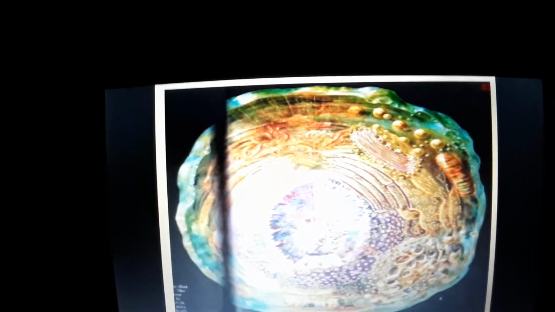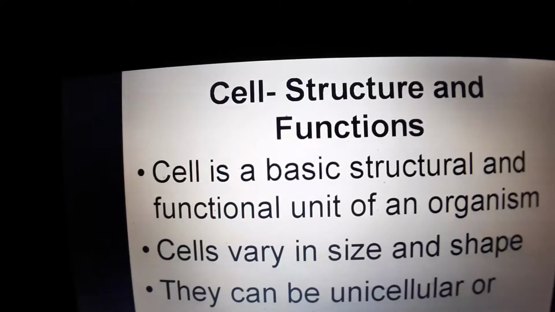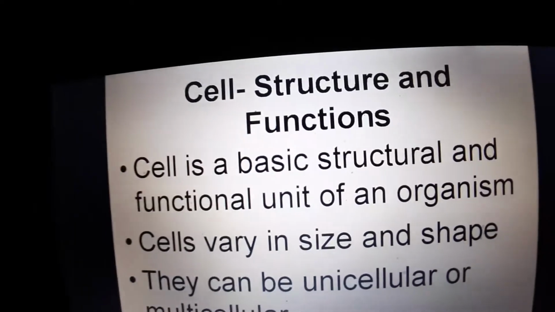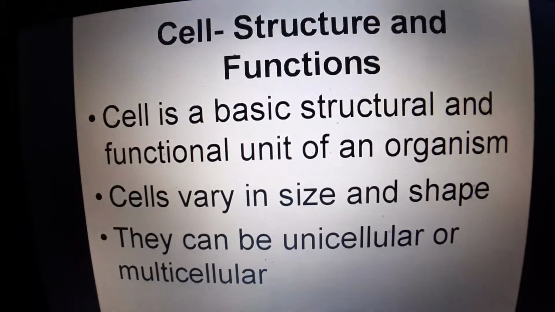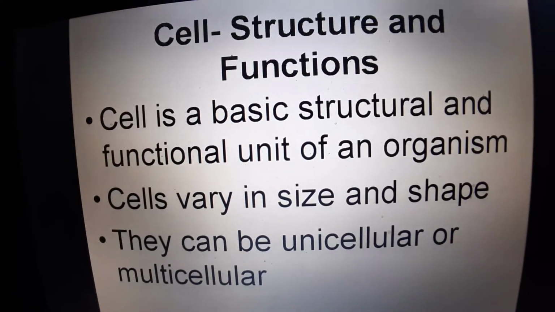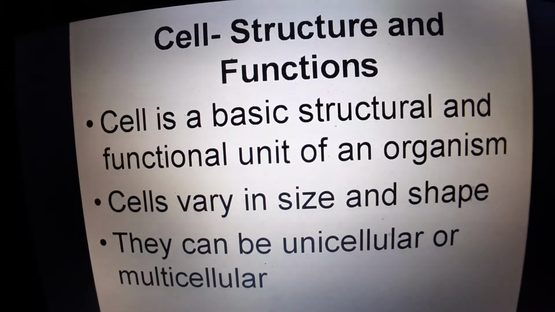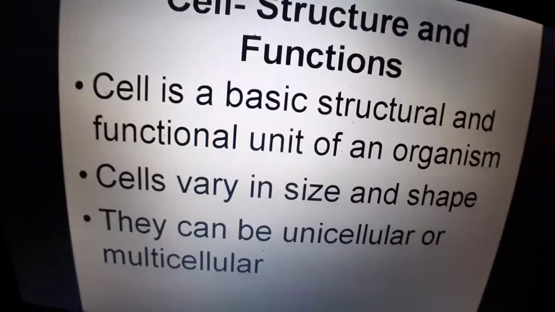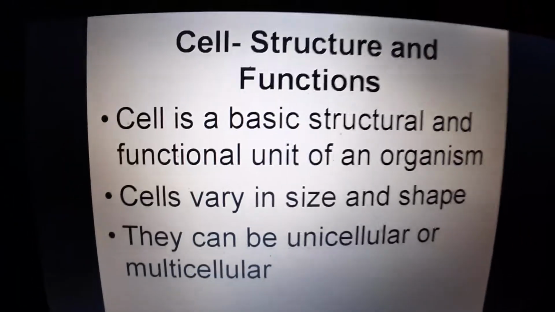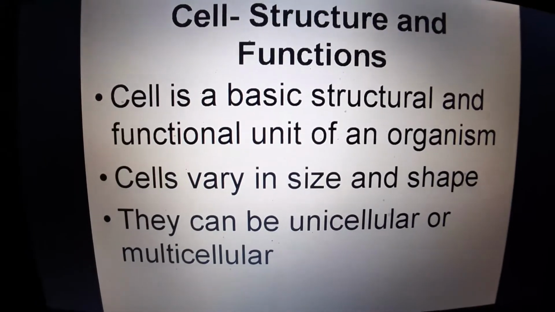Hence, a cell is known as the basic structural and functional unit of an organism, because a cell provides the structure and it is also a functional unit. Hence, it is called the smallest living organism.